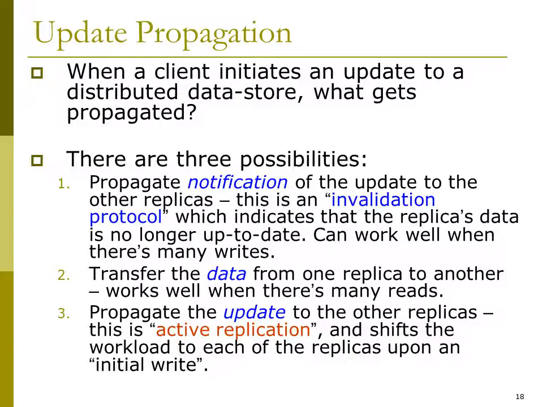Number 2, transfer the data from one replica to another replica. It works well when there are many reads. Third one, propagate the update to other replicas. This is active replication and shifts the workload to each of the replicas upon an initial write.